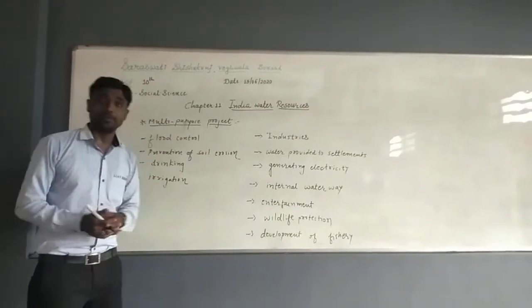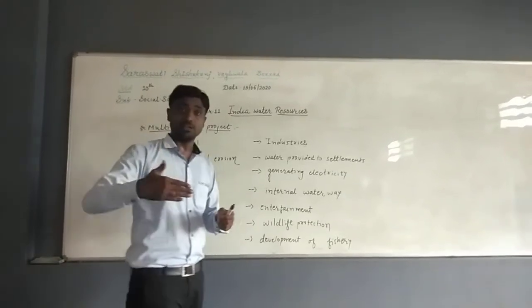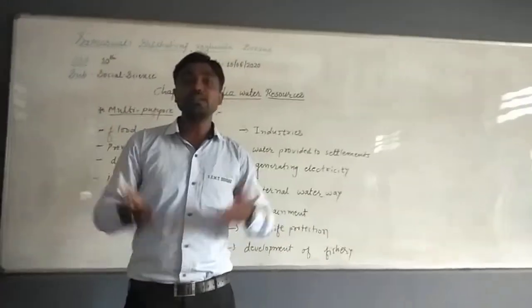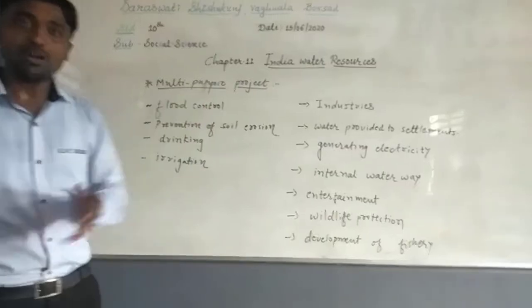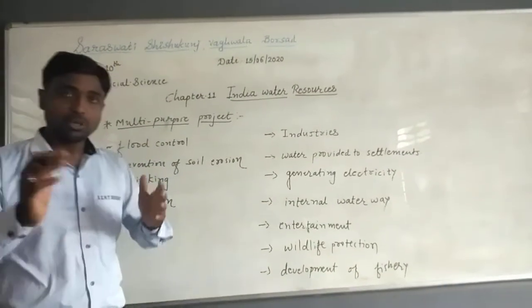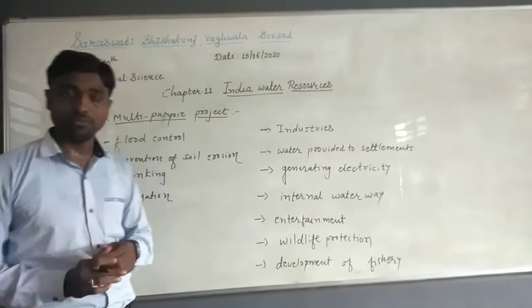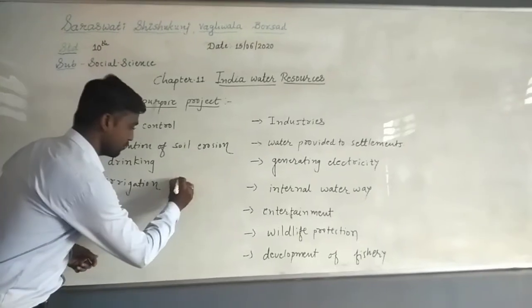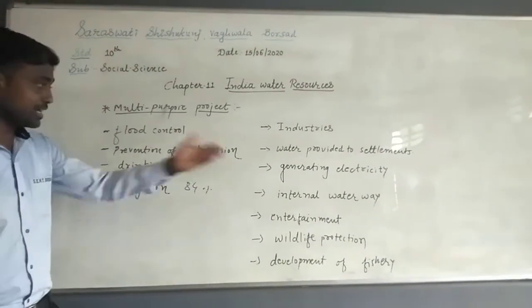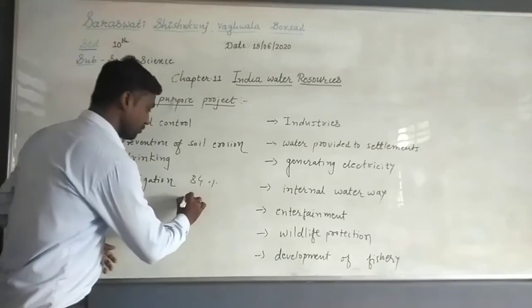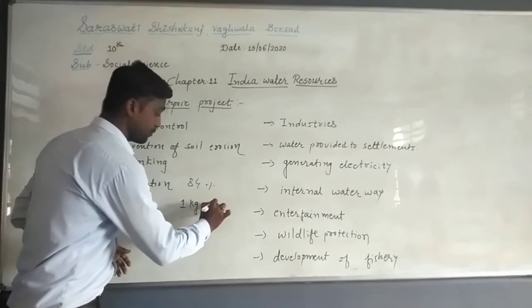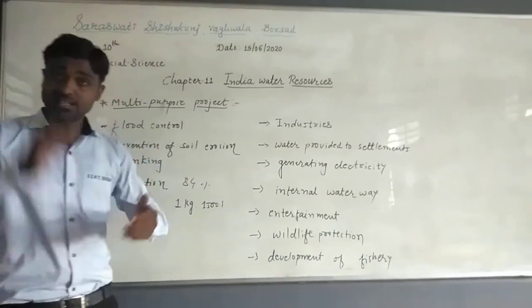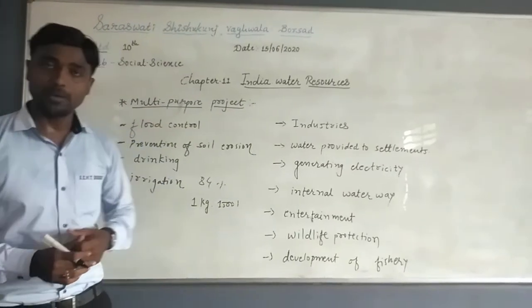Next one, for the drinking purpose. As we know, the population of India is increasing day by day. So to satisfy the water needs of this huge population, the multi-purpose project is the best way. Next one is for irrigation. In this chapter we have discussed that 84% of water is used for irrigation. And right now we discussed before in this video also, if you want to grow 1 kg of wheat, we require 1500 liters of water. Now just imagine how much water we store in the multi-purpose project that is used for this irrigation purpose.